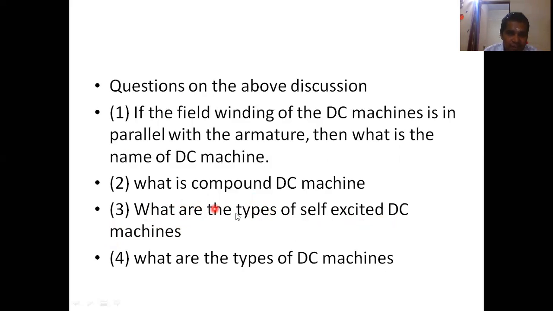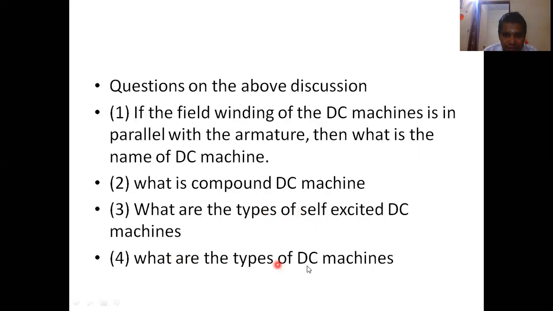Simply we can say shunt DC machine, series DC machine, and compound DC machine. Shunt DC machine means the field winding is connected in parallel to the armature. Series DC machine means the field winding is connected in series to the armature. Compound means the machine will have the shunt field as well as the series field.